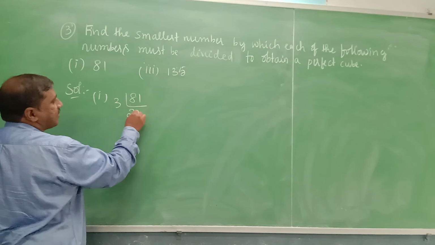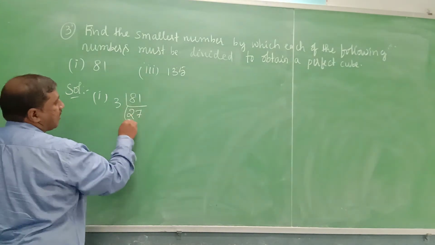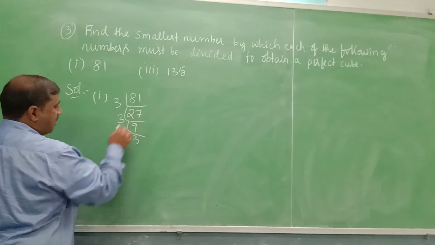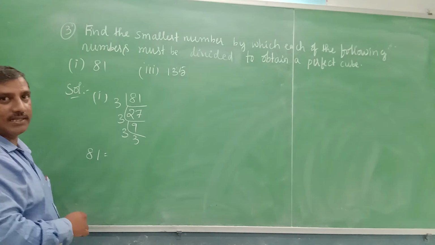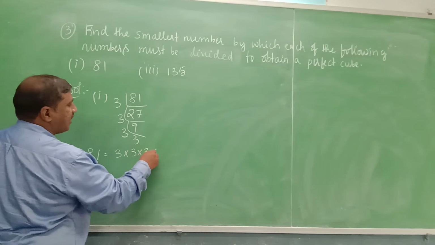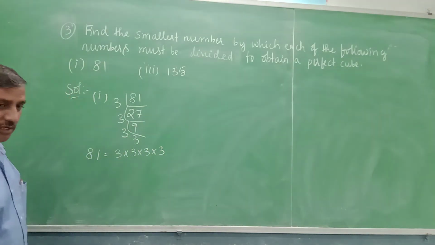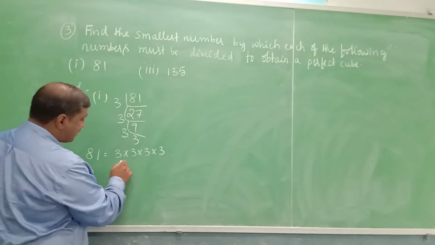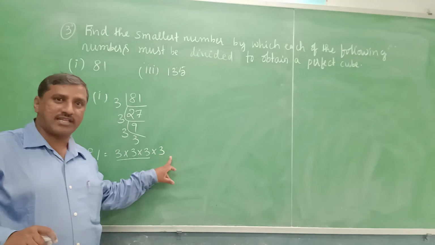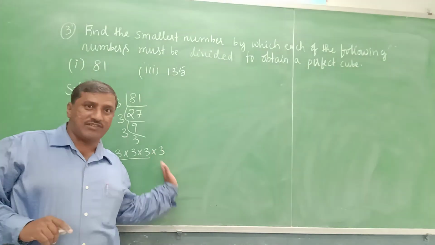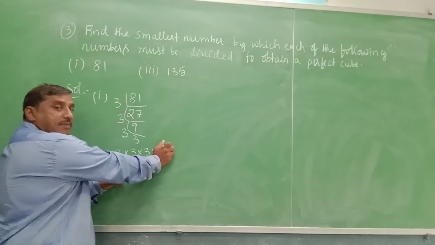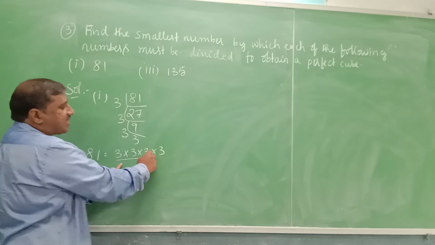3 2s are 6, 3 7s are 21, 3 9s are 27, 3 3s are 9. Therefore 81 can be written as 3 into 3 into 3 into 3. Yes, if you observe the prime factorization of 81, it is 3 into 3 into 3 into 3. One triplet is there, and here we don't have the triplet for 3. If this 3 is not there, then the prime factorization is in the triplet form. So this has to be removed.